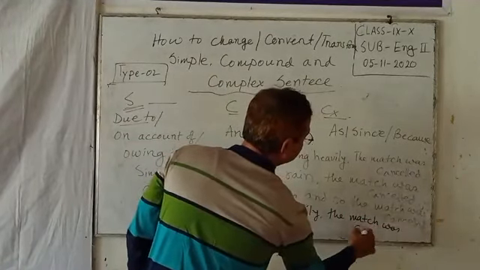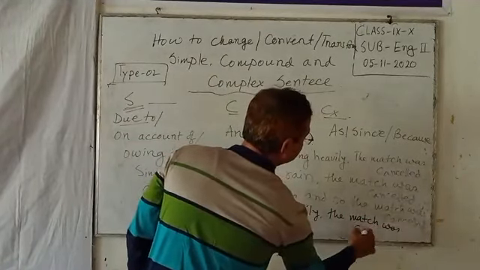Dear student, look at the three example sentences. The characteristics of a simple sentence: one subject, one verb. Compound sentence: two subjects, two verbs, connected with a coordinating conjunction. Here and is a coordinating conjunction, here and so is a coordinating conjunction. Complex sentence: two subjects, two verbs, joined with a subordinating conjunction.